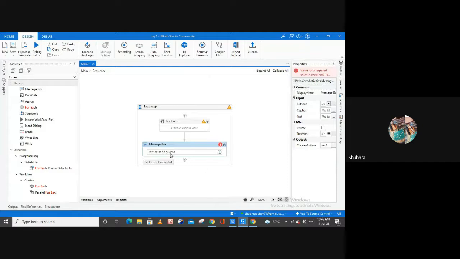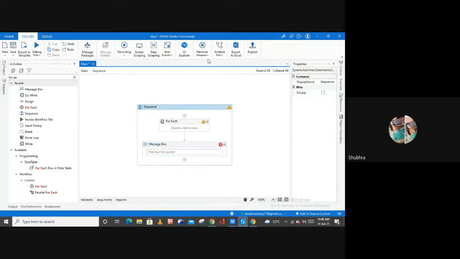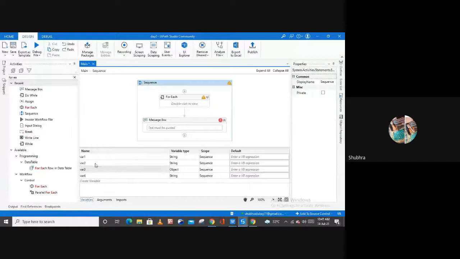Now let me show you the fourth way to create a variable. You can simply select your activity and right click on it, and now you have the option to create a variable from this context menu. Here you have one button, remove unused, with a drop down. Inside of this drop down, if you want to remove any unused variable which you are not using inside any of these activities, you can simply remove them from here. For example, let's suppose in my variable panel I have these 4 variables.